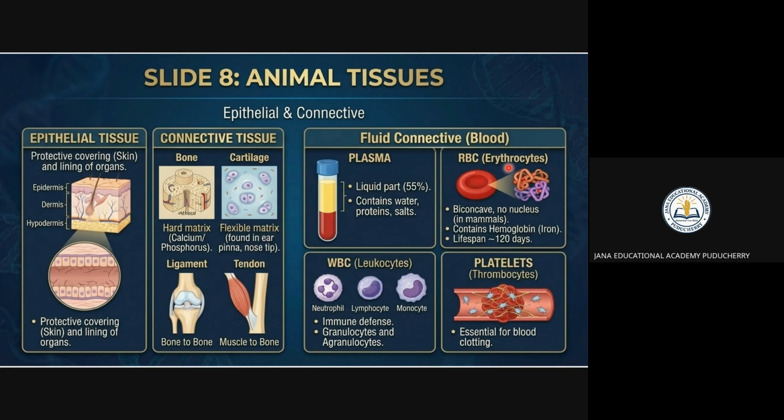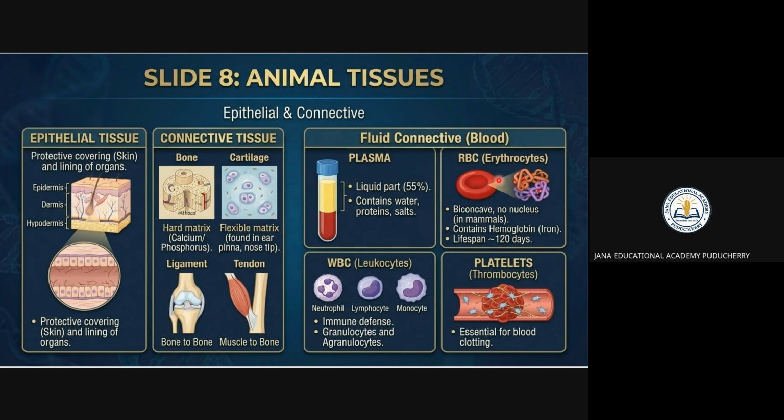Next, we come to the fluid connective tissue, which is plasma. The liquid part, plasma, is 55%, and the remaining part contains water, protein, and salt. Then you see RBC, WBC, and platelets, the fluid connective tissue of blood.